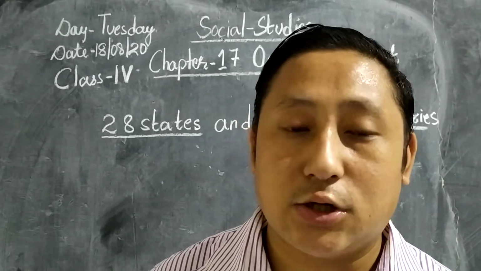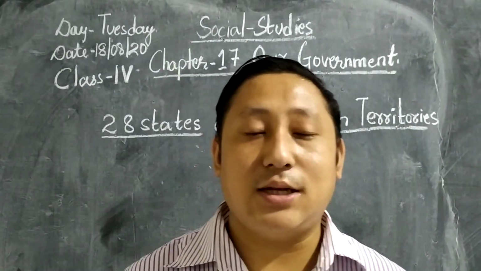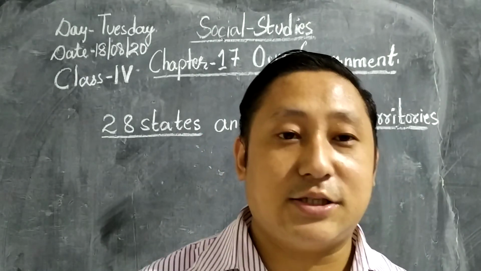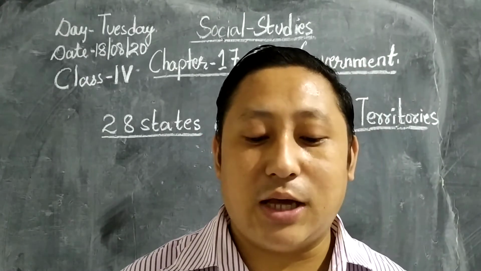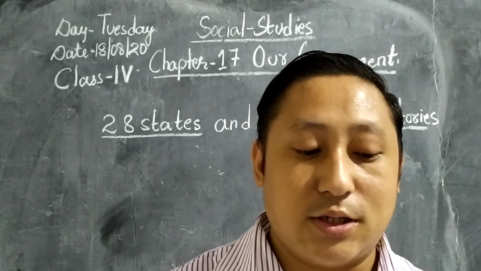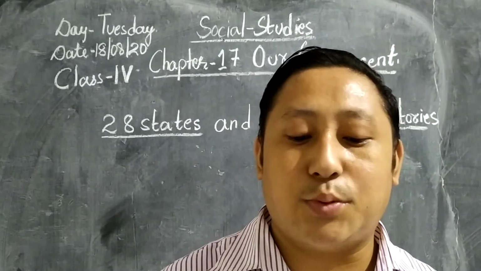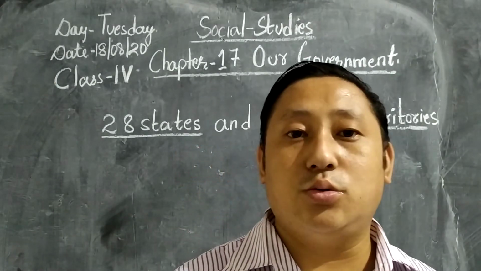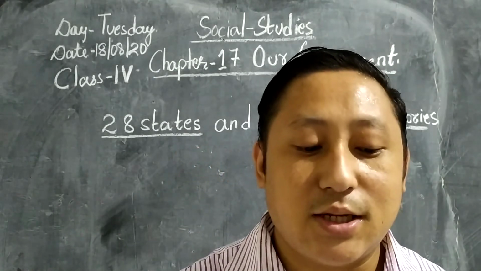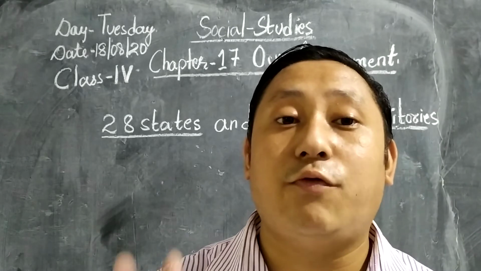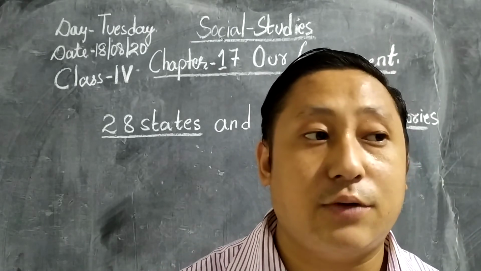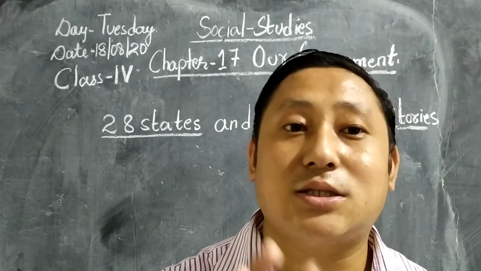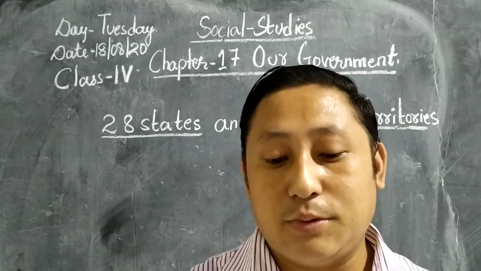Now let's go to the state government. Every state in India has a legislative assembly, which is like the Lok Sabha in the center. Some states also have an upper house called the Legislative Council. The Legislative Assembly is responsible for making the laws of the state. Now see, in the state government, who is responsible? The Legislative Assembly is responsible for making the rules and regulations, so that there will be peace and people will be happy in the state, okay.